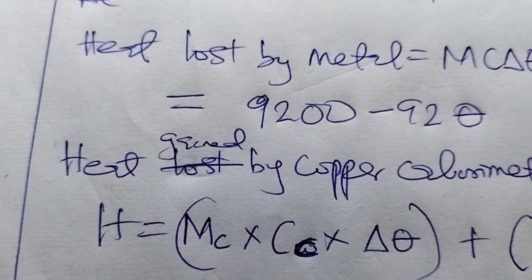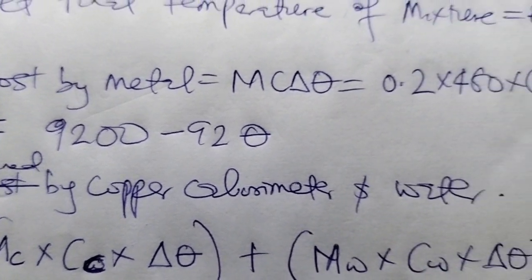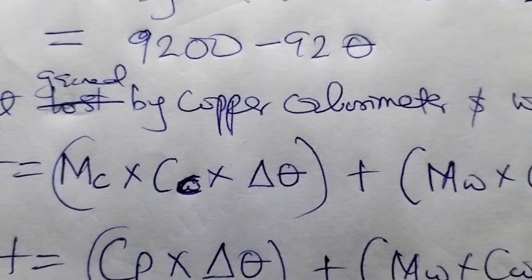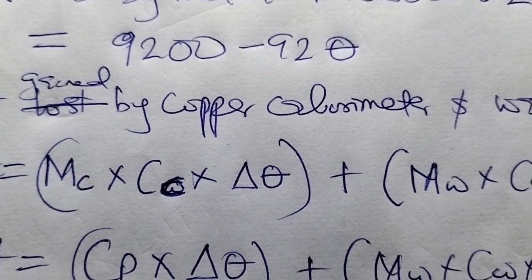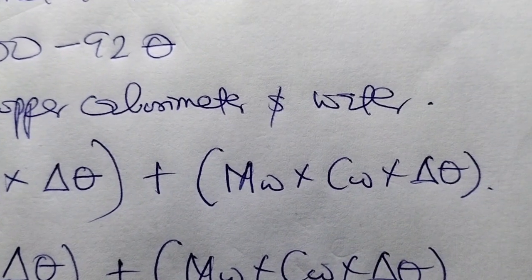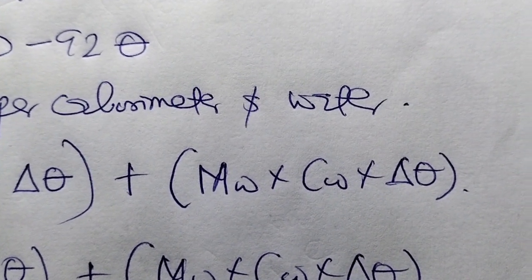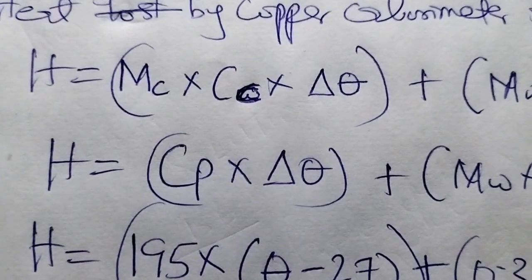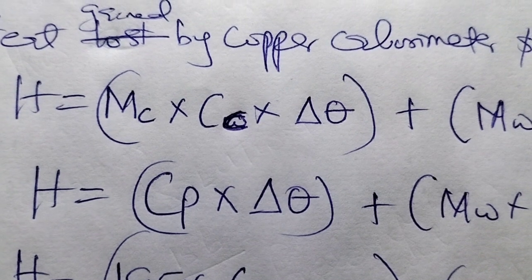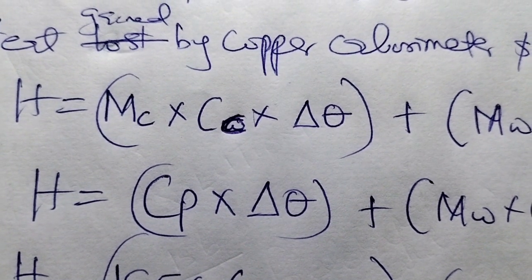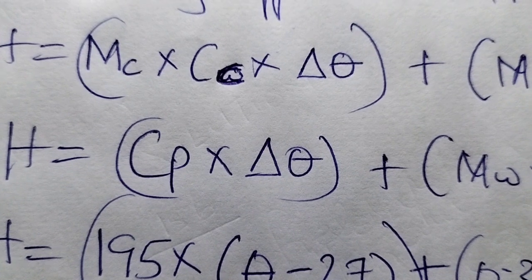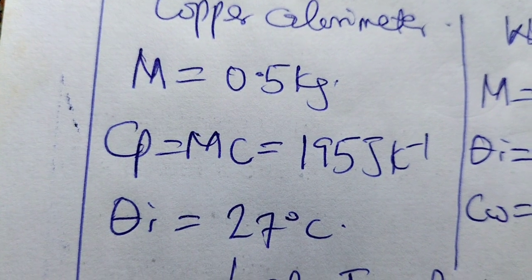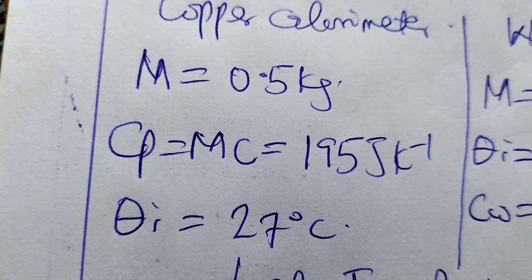They will now go to heat gain by copper calorimeter and water. That becomes Mc, that means mass of calorimeter times Cc, specific heat capacity of calorimeter times change in temperature, plus mass of water times specific heat capacity of water, that is Cw, times change in temperature. Then making our substitution, McCc, the mass of calorimeter times specific heat capacity, will now give us Cp, because Cp is, as we said before, the mass times specific heat capacity, that is, we call the heat capacity of calorimeter.